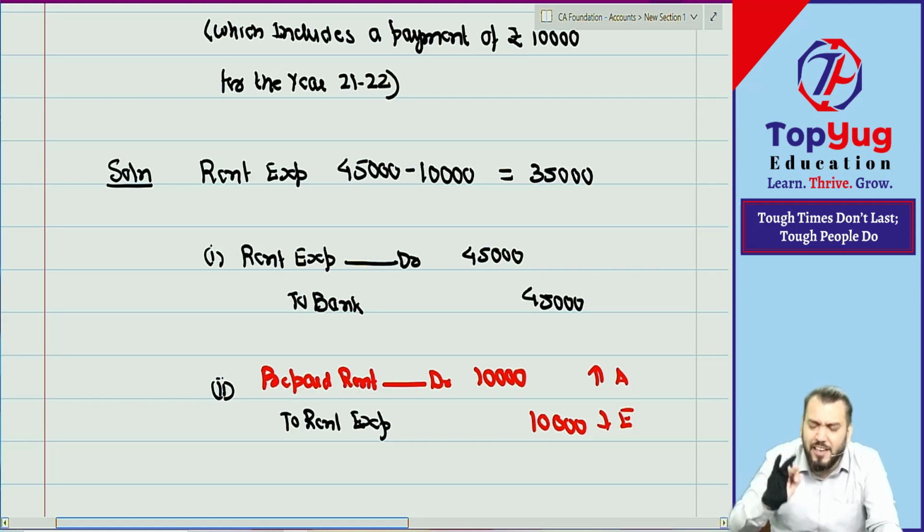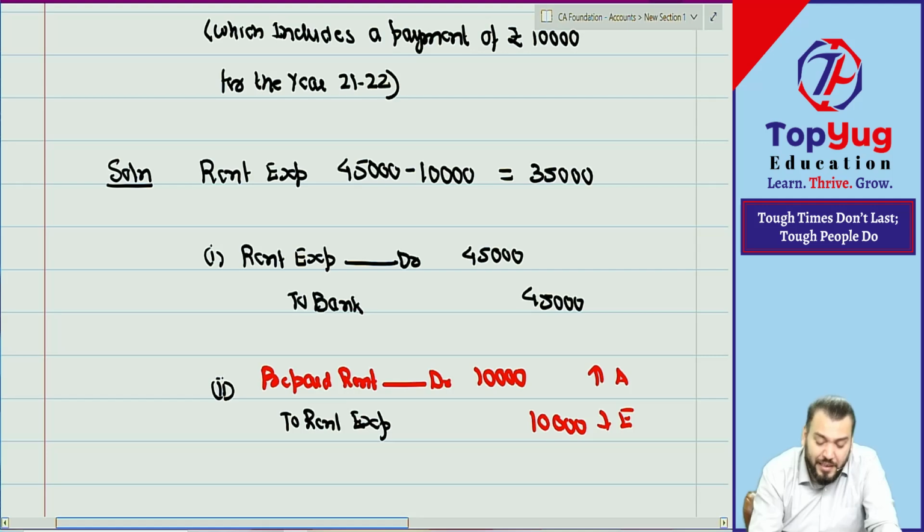Okay, leave the rent expense. Come to prepaid expense or prepaid rent account. Which account is it? Real account, nominal account, or personal account? Look, it is an asset. How can it be a nominal account? It cannot be a nominal account. Now, an asset can be either real or personal. Real means any expenditure which will provide benefit, or any amount which is receivable from any person.